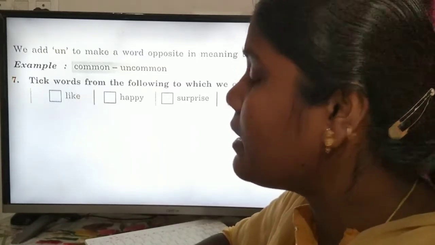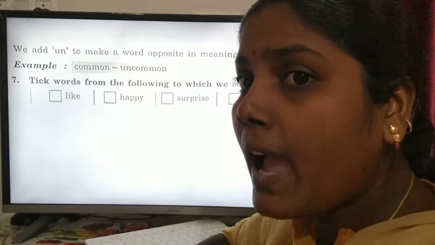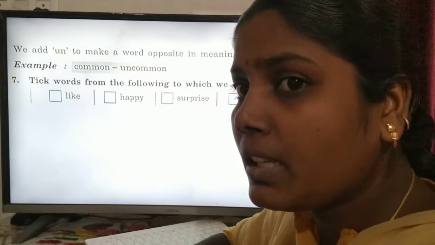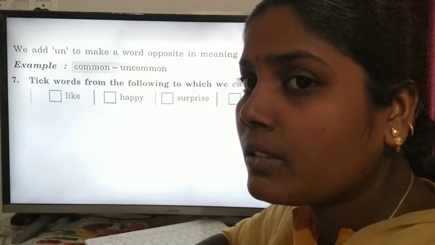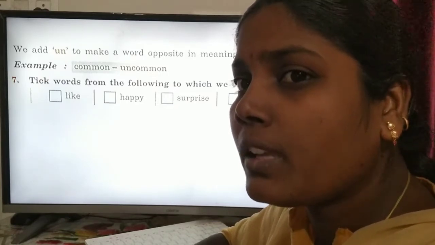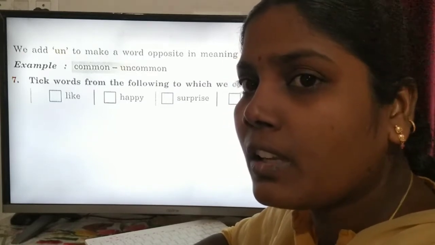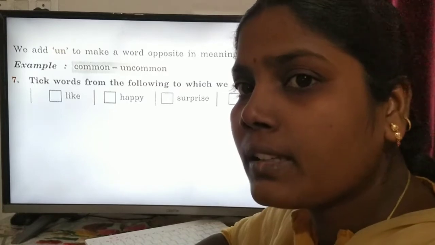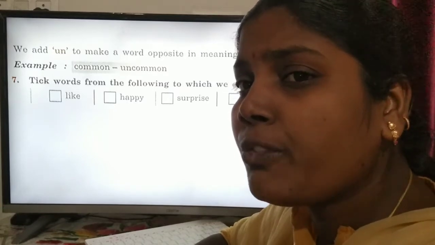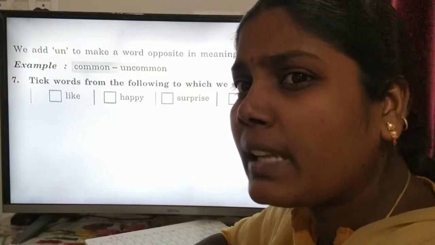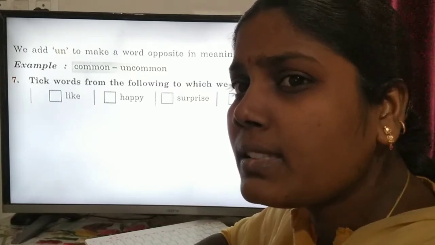So, like is a word. If we add the prefix, it is suitable. It gives a meaning. Yes, unlike. If we like, yes, I like this color, I like this pencil. If we do not like, no, I don't like this pencil.